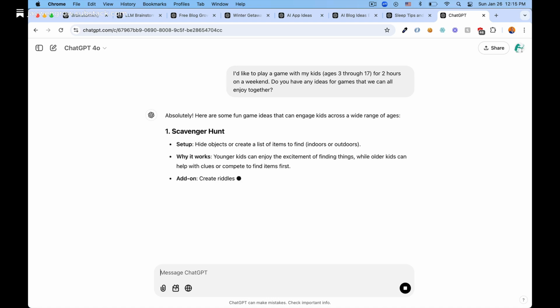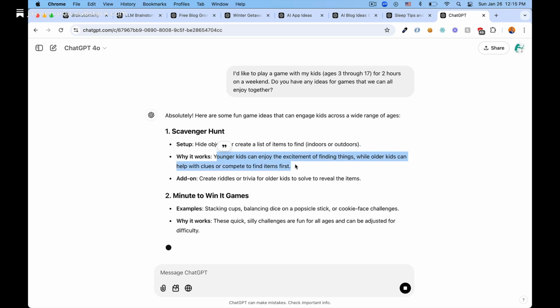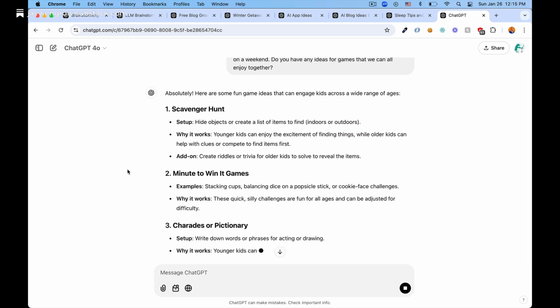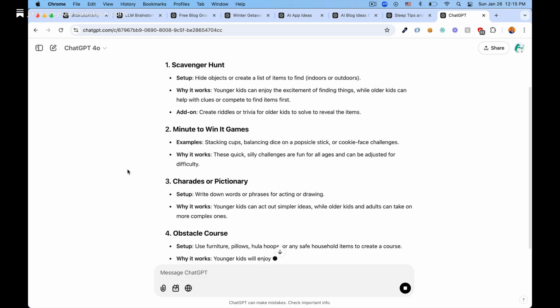ChatGPT's ideas were interesting and mostly not half bad. However, Chutes and Ladders is completely out of the question for me. I cannot stand that game. Also, it didn't fully explain how teenagers might enjoy it.